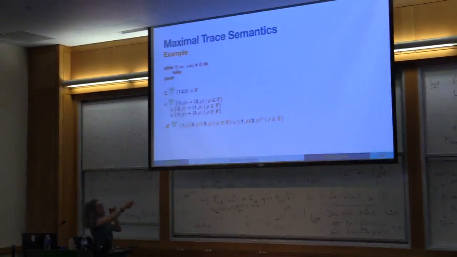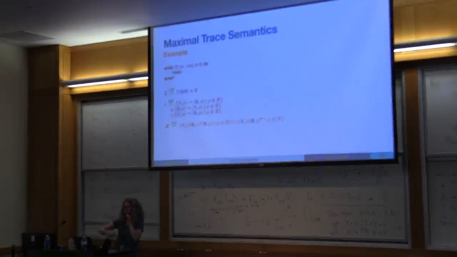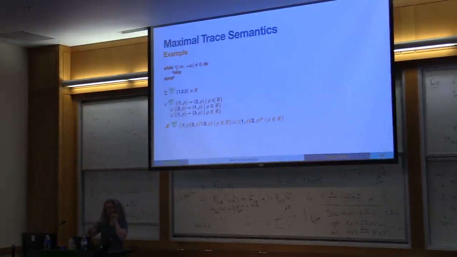So in our example, this is going to be our maximal trace semantics. Sorry, I changed the example actually, because I wanted to do something different. So now we have a random choice in the loop. We pick a number. If this number is different from 0, we enter the loop. And otherwise we exit. So whenever we draw a number and it's 0, we exit. So we don't always terminate, and we don't know how long we stay in the loop. There's a non-deterministic choice that we make at every loop.